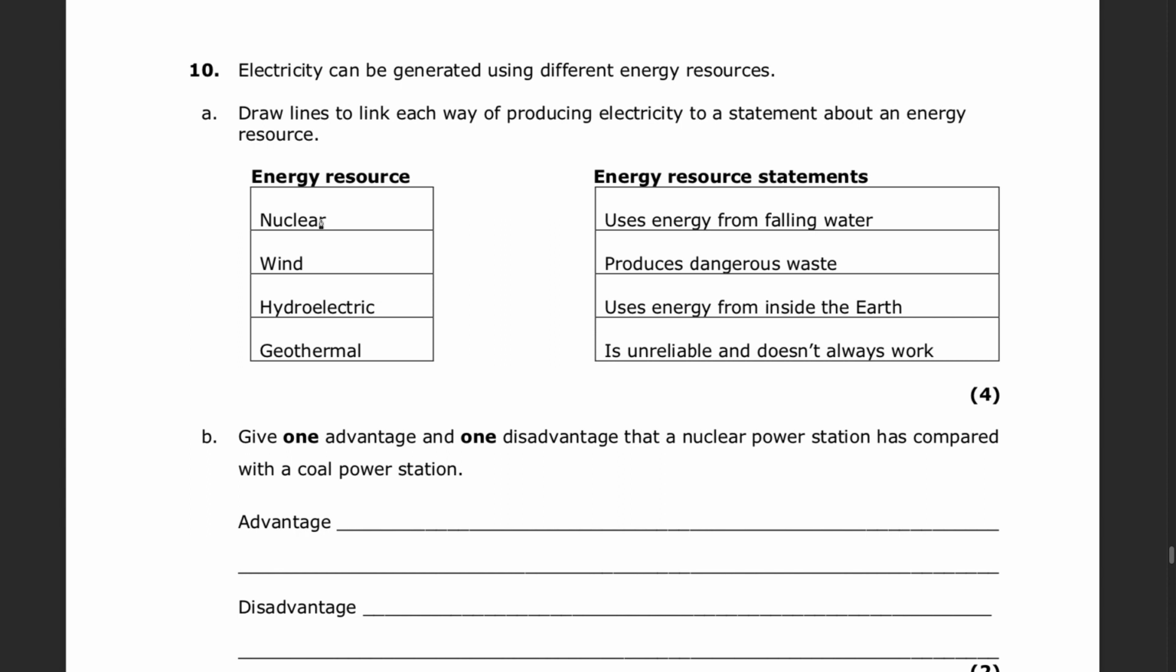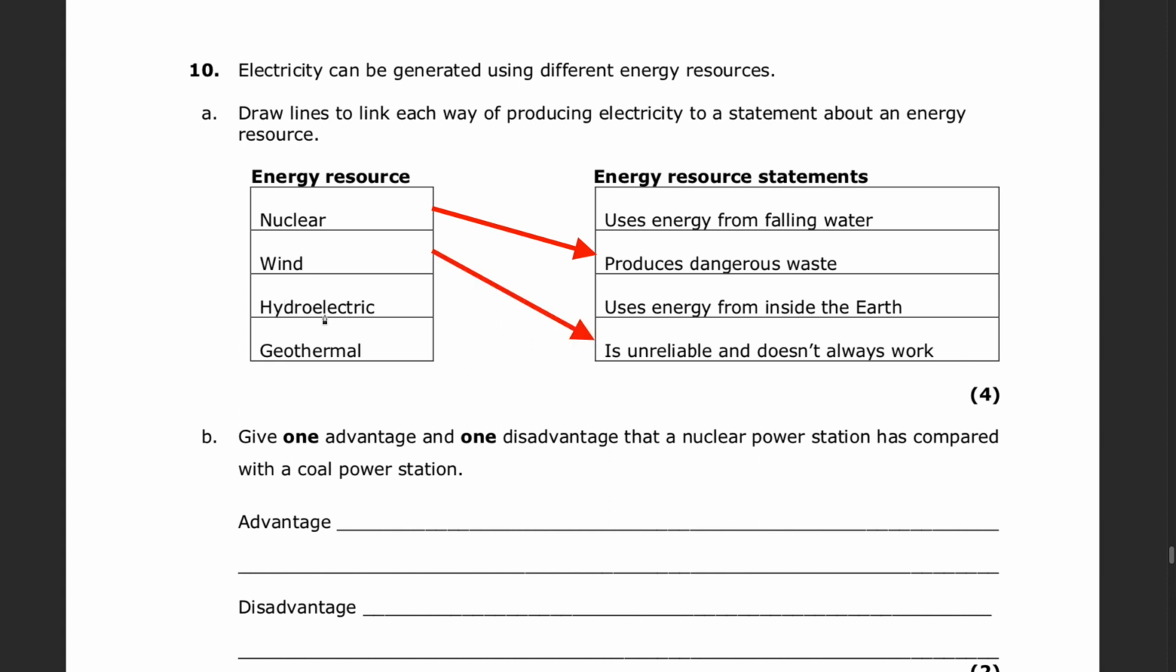Nuclear energy, the best statement that we can link it to is that it produces dangerous waste. The best statement to link with wind, since it does not use energy from falling water and it does not use energy from inside the earth, is the last one, that it is unreliable and doesn't always work because it depends on having the right amount of wind speed.